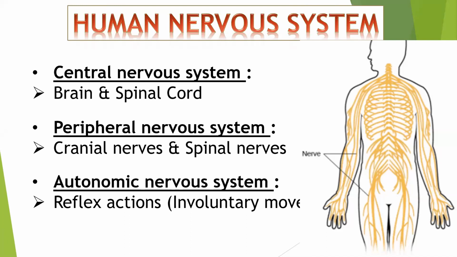What are the nerves coming out from the brain called? Correct, cranial nerves. Can you tell me which are the 3 types of nerves? I need the answer for 3.